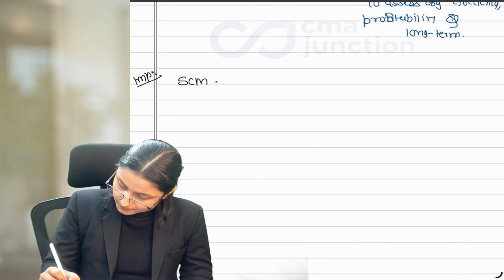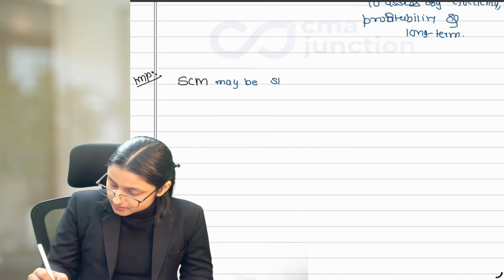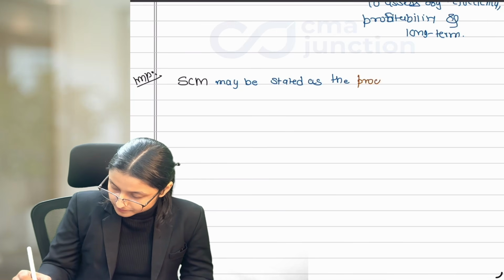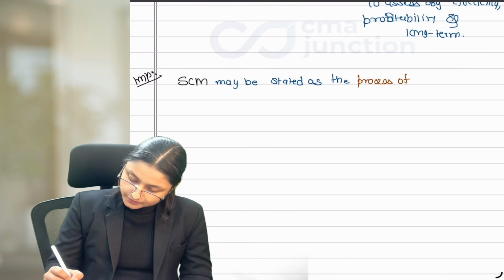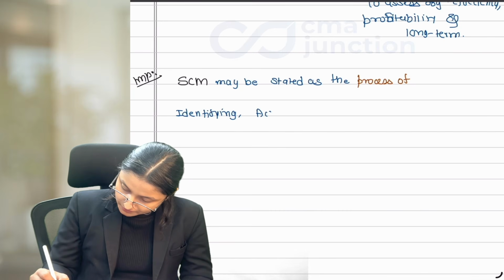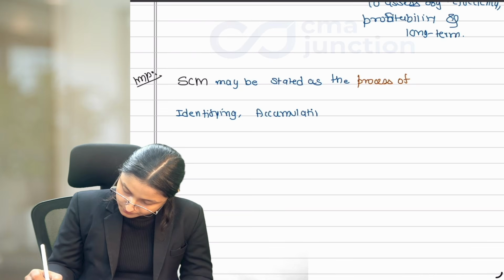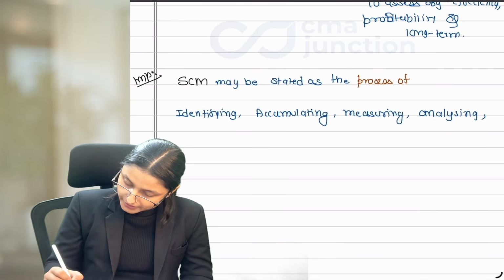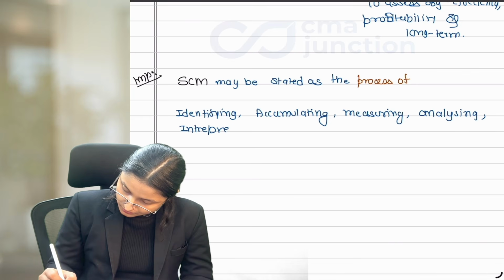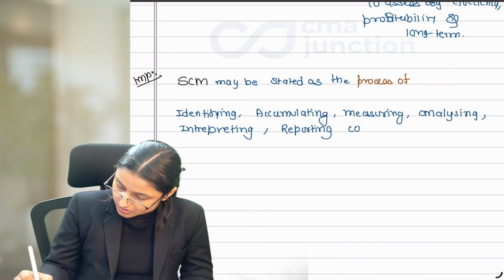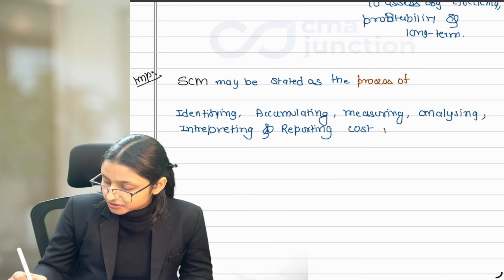SCM may be stated as the process of identifying, accumulating, measuring, analyzing, interpreting, and reporting cost information.